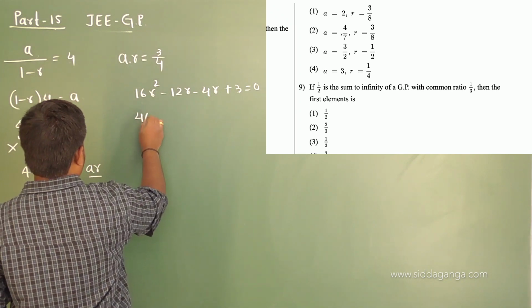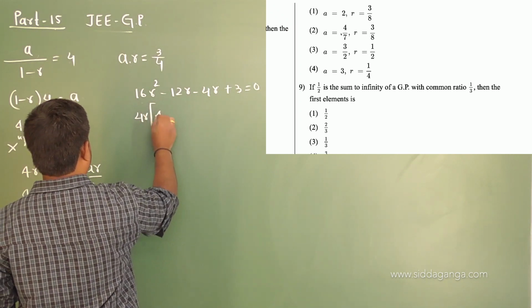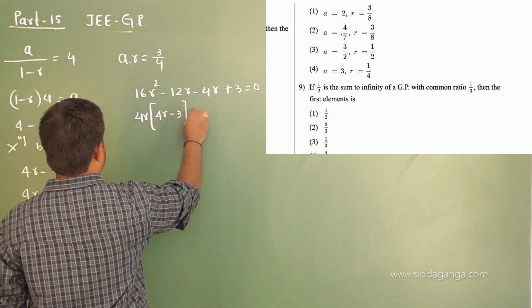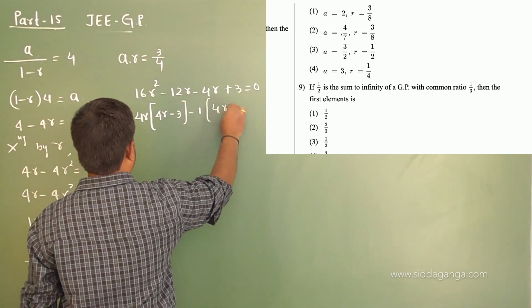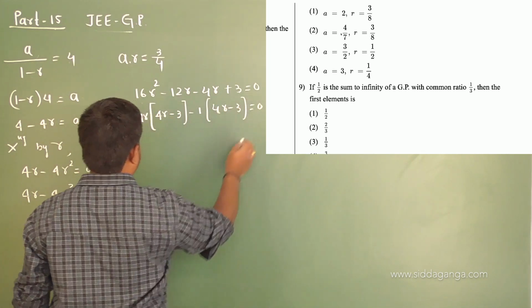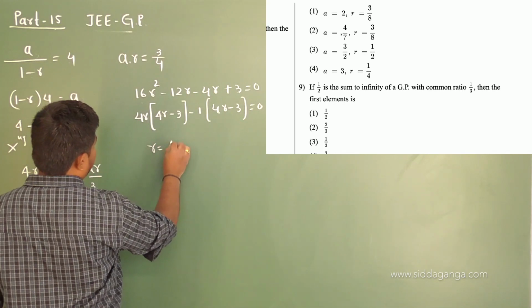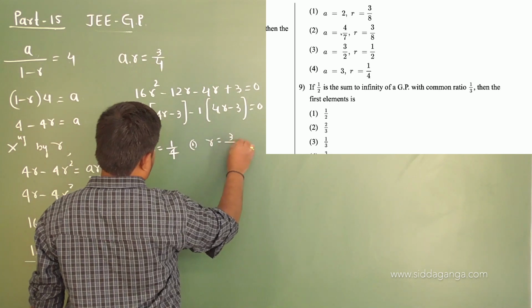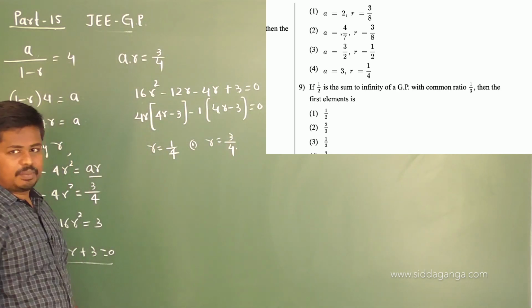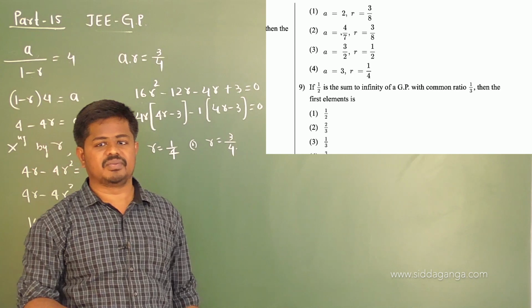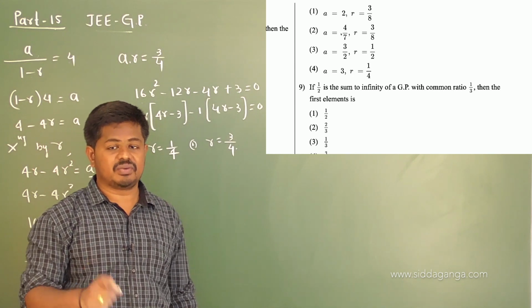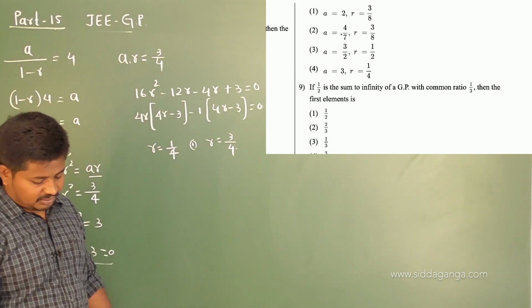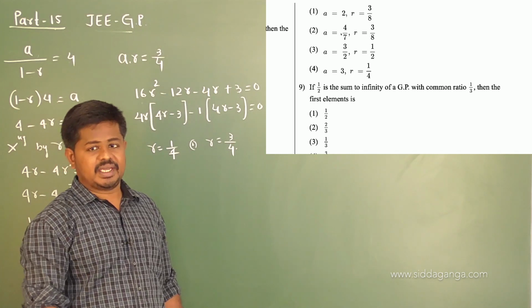You get 4r into 4r minus 3 minus 1 into 4r minus 3. You get r is equal to 1 by 4 or r is equal to 3 by 4. But in the options we don't have r is equal to 3 by 4, right? So we have r is equal to 1 by 4 in the last option. Therefore that will be the correct option, and a will be 3.